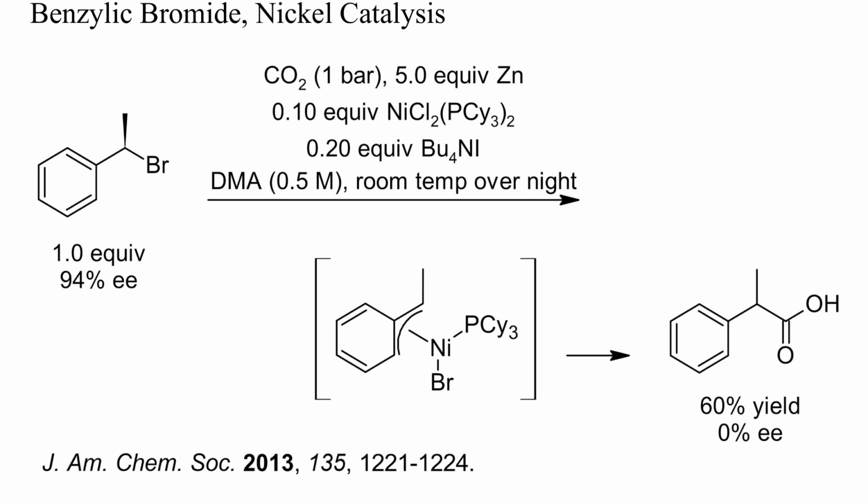Here, a benzyl bromide was carboxylated under conditions similar to those of the previous slide. An excess of zinc was the reducing agent and a complete racemization occurred.